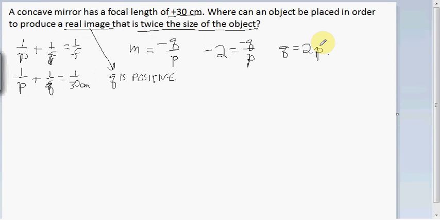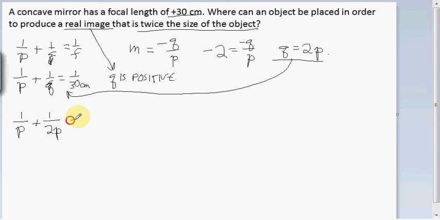So I still don't know what q and p are, but I can take this and use it over here. So watch. I can go 1 over p plus 1 over q, which is 2p, is equal to 1 over 30 centimeters. Now notice the only variable in my equation here is p, so I should be able to solve for that.